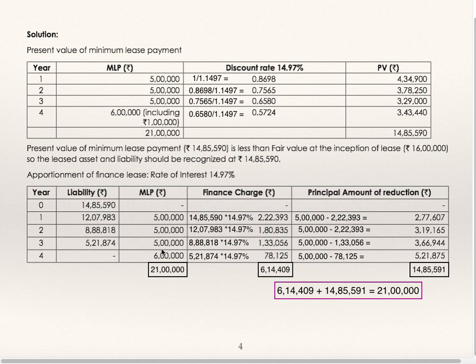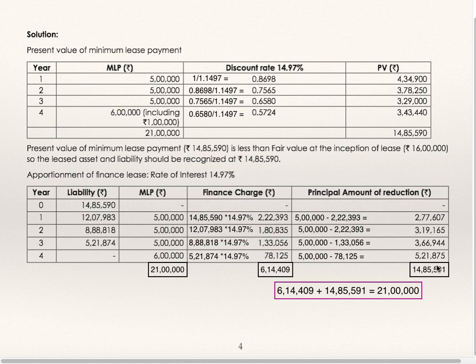Last year's installment including residual value is 6 lakhs. 6 lakhs minus 78,125 is principal amount, which is 5,21,875. Now if you add MLPs, you will get 21 lakhs. If you add interest charges, you will get total interest 6,14,409.